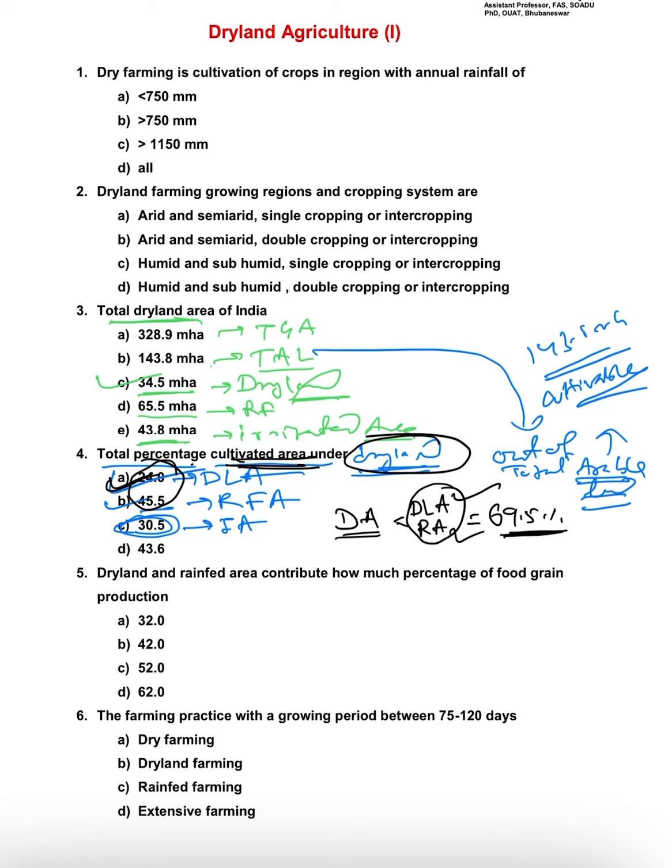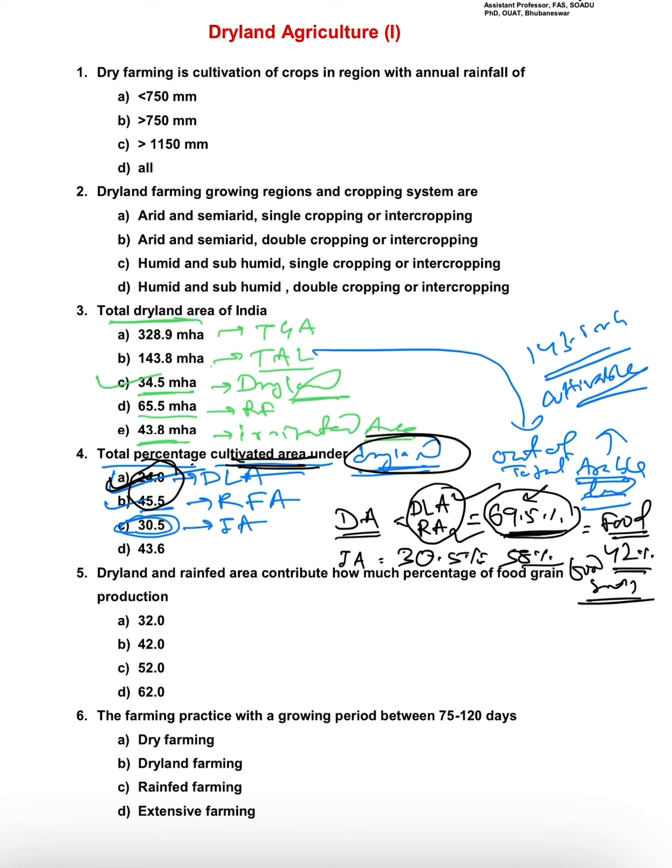Of total arable land, the area is 69.5%, but the food production we are getting is only about 42%. That means the rest is irrigated area. What is its percentage? 30.5% irrigated area. It contributes about 58% of the total food grain production.